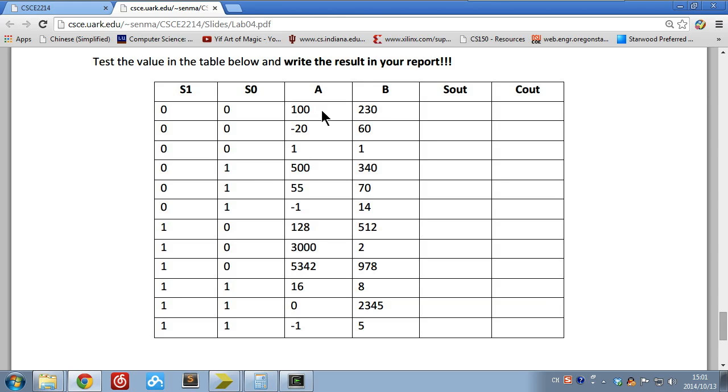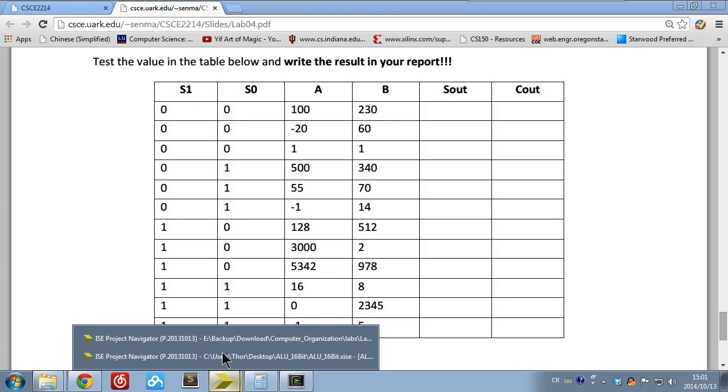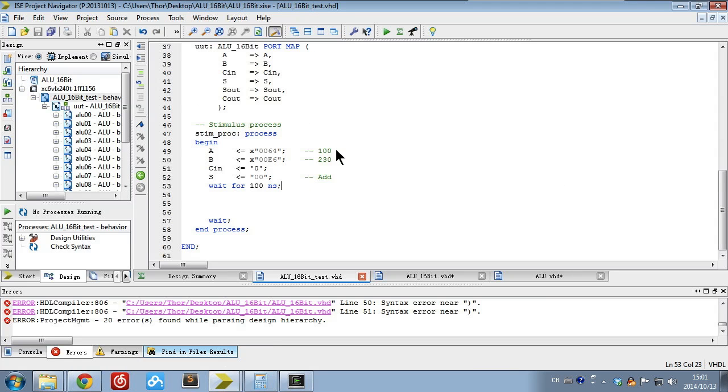The first one is 100 and 230, and they give you the example here. So this one is 100, the second one is 230, and this is the add. So S here, this bit is S1, this bit is S0, is 00. According to the PDF file, we know this is doing the add.